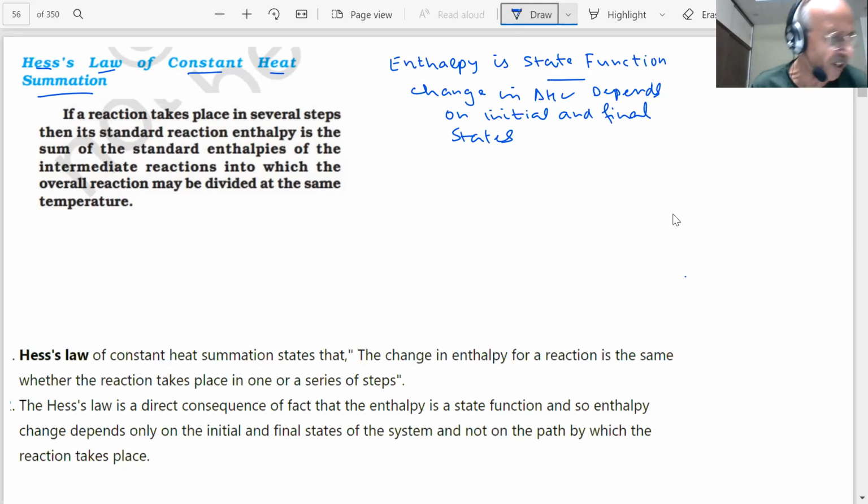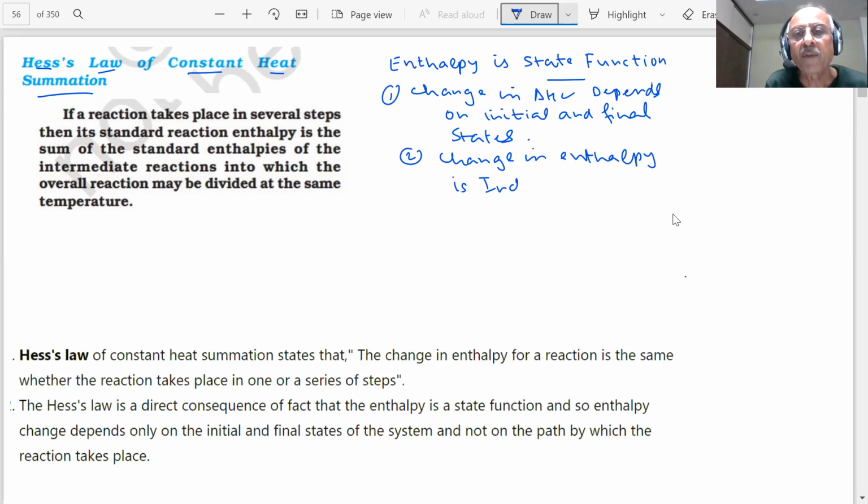Enthalpy is a state function, therefore change in enthalpy is independent of the path. Note down everything, students. Change in enthalpy is independent of the path.